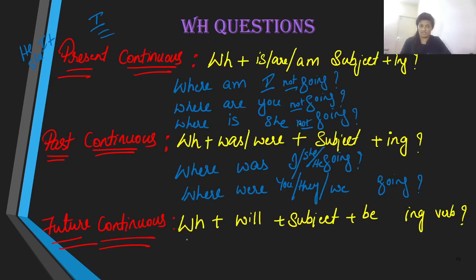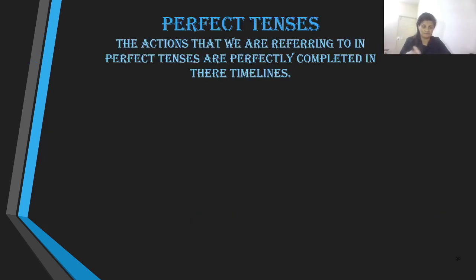Talking about the future tense, where will I be going? Or where will I not be going? If you want to make it negative, doesn't matter which type of subject, the sentence structure remains the same.